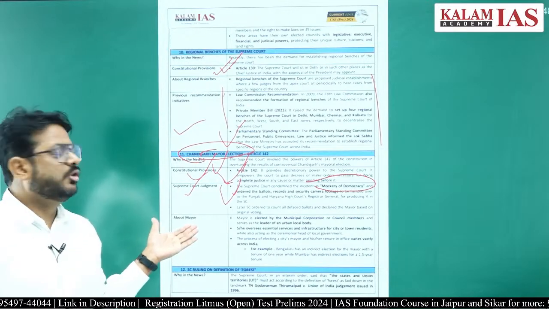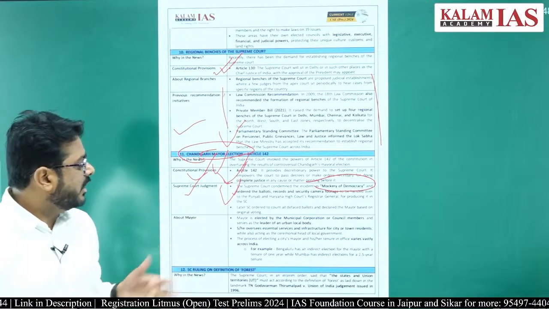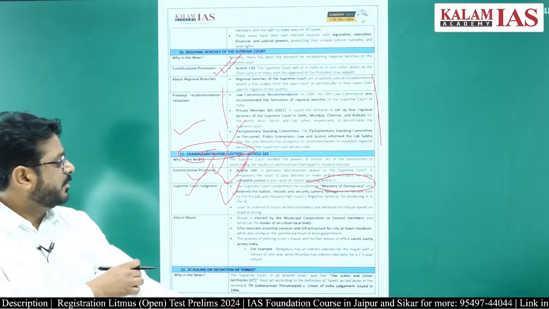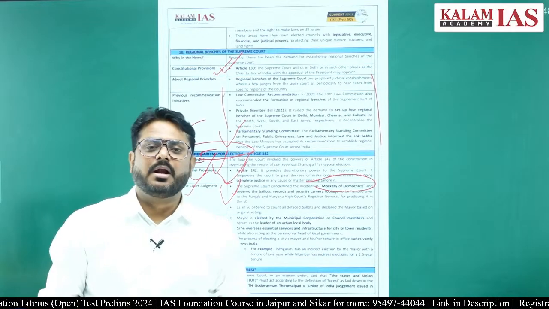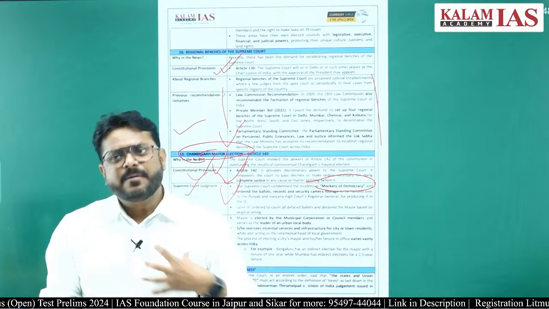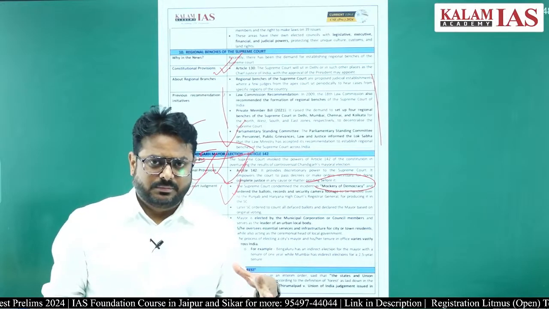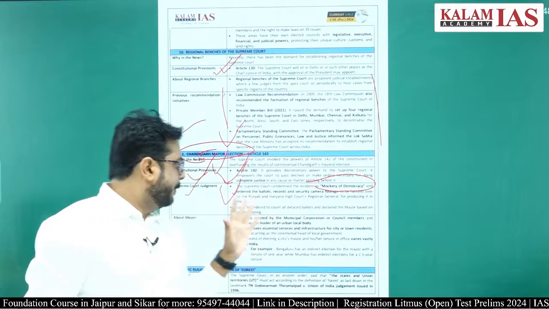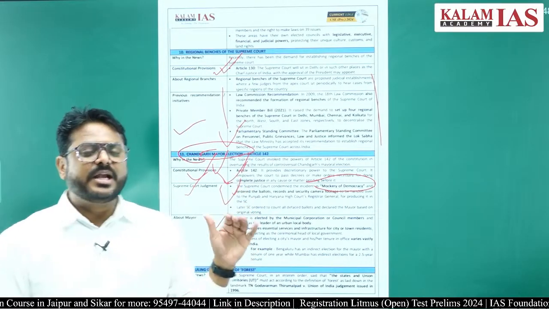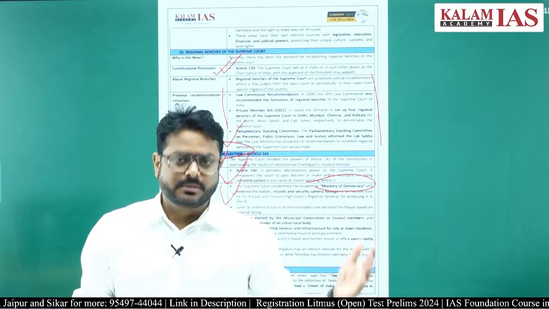Regarding the mayor, you should understand that the mayor is elected by the municipal corporation or council members, and serves as the leader of the urban local bodies. But the thing is, in India, at different places, the mayor election and its tenure are different, right.